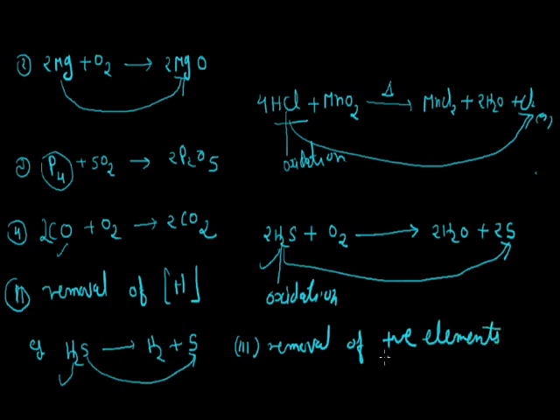Electropositive elements are those elements which can lose electrons and form cations easily. Most of the metals come in this category, so we can say that electropositive elements are most of the metals.